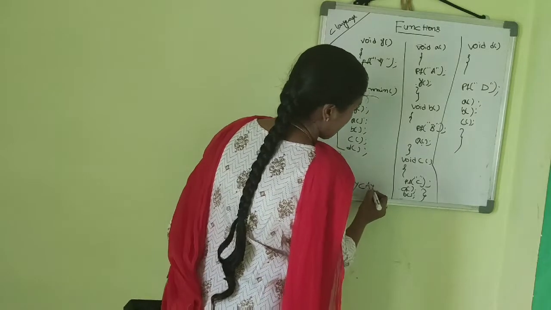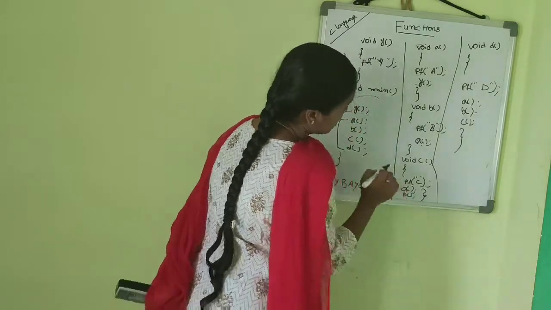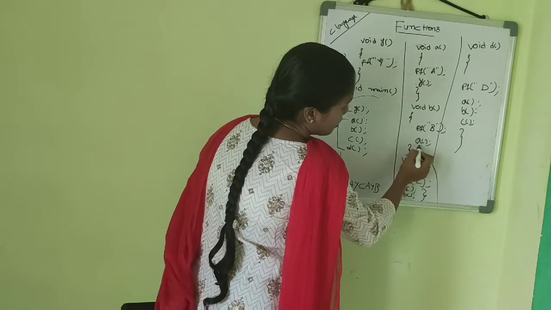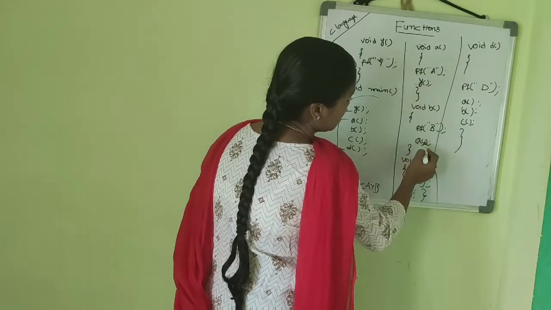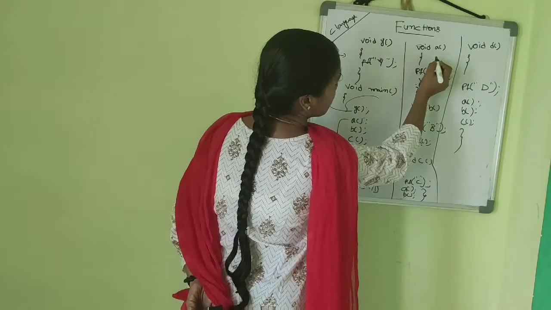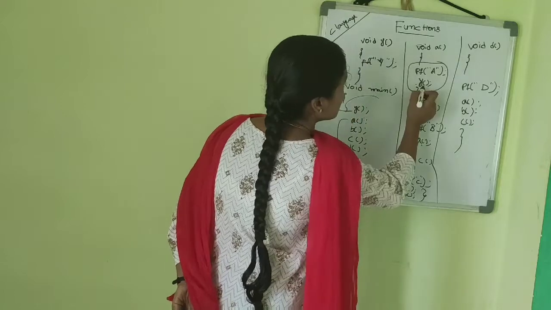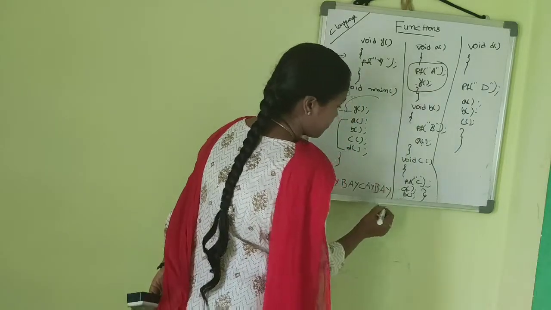So y, and here we have the b function. B contains b and the a function. The b function calls the a function, which contains printf a and calls y, means y.